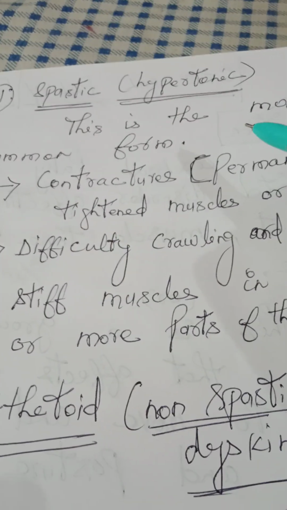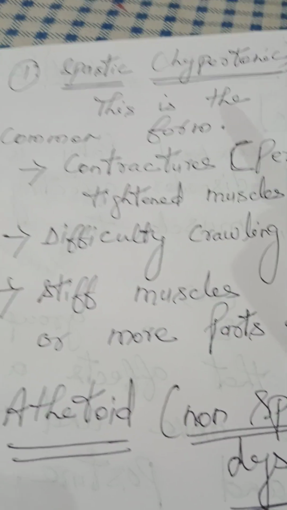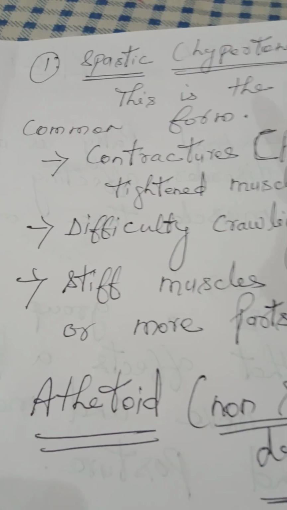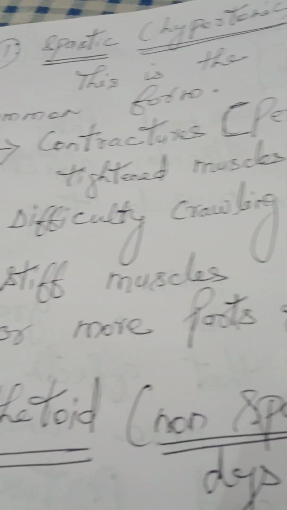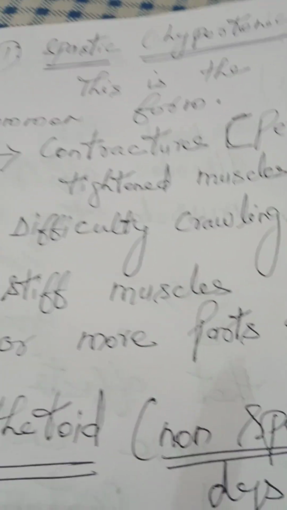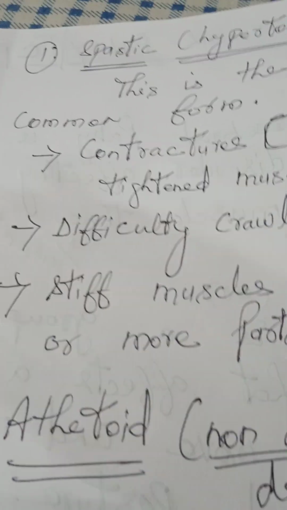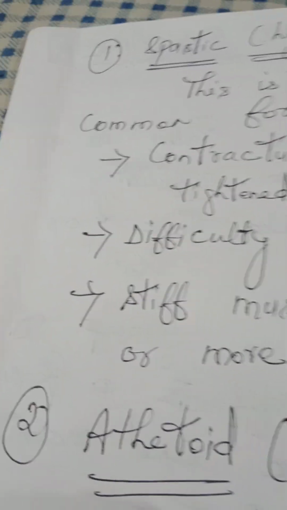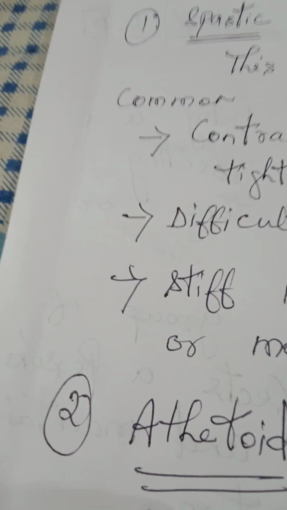What is spastic? Hypertonic, increased muscle tone. Hypertonic means increased muscle tone. The amount of muscle pressure is increased. This is the most common type of cerebral palsy. So the people with this spastic type will have the problem of contractures.